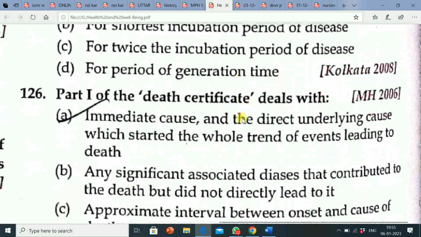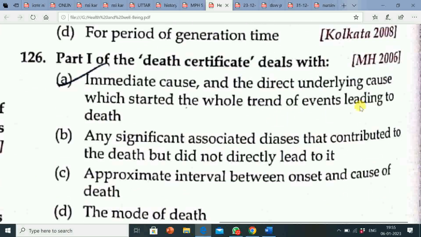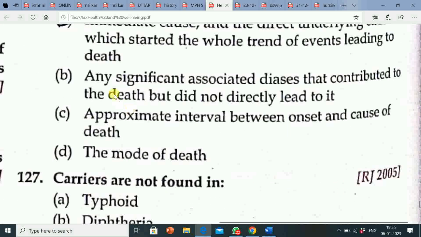Next question is, part 1 of the death certificate deals with option A immediate cause and the direct underlying cause which started the whole trend of events leading to death. Option B any significant associated disease that contributed to the death but did not directly lead to it. Option C approximate interval between onset and cause of death. Option D the mode of death.